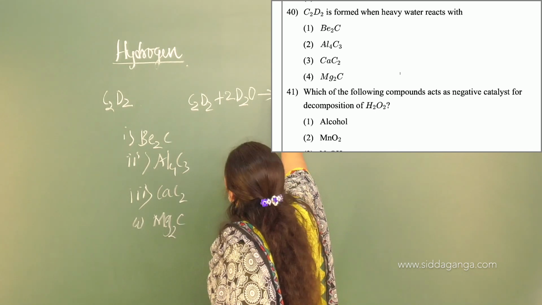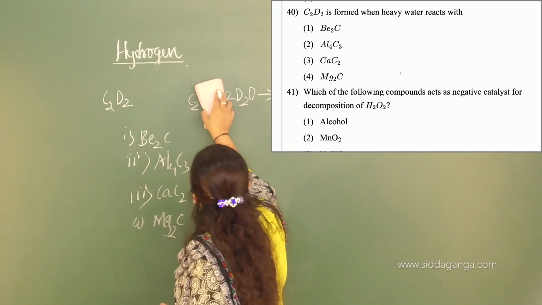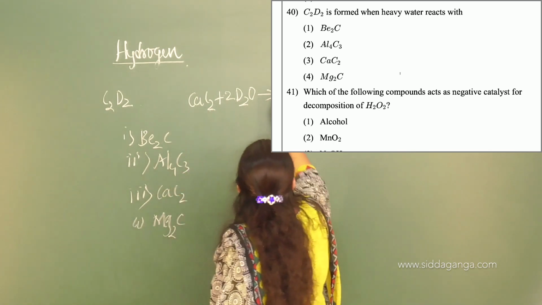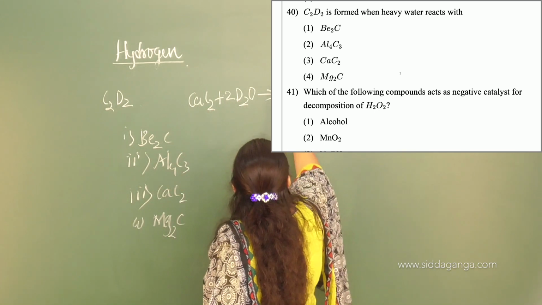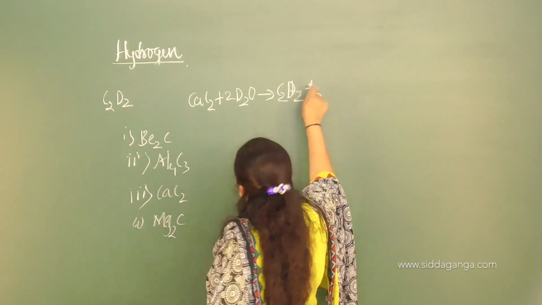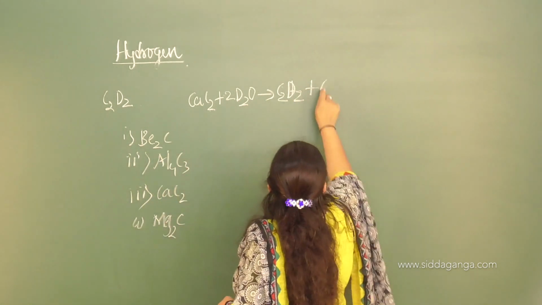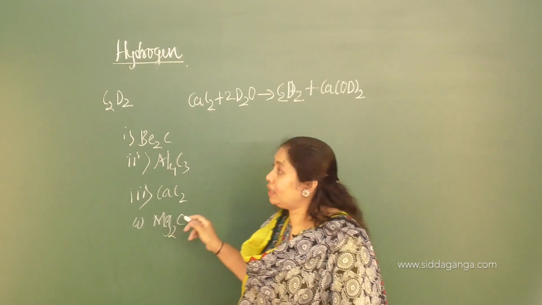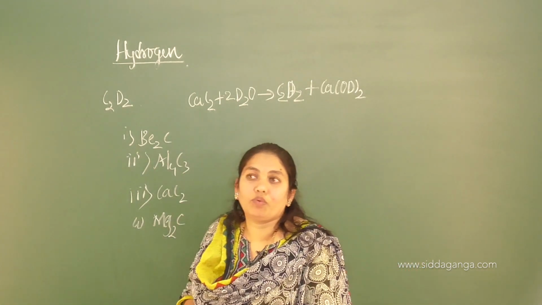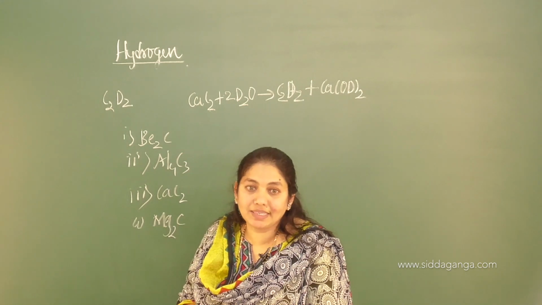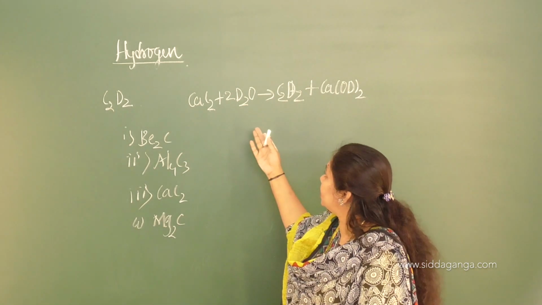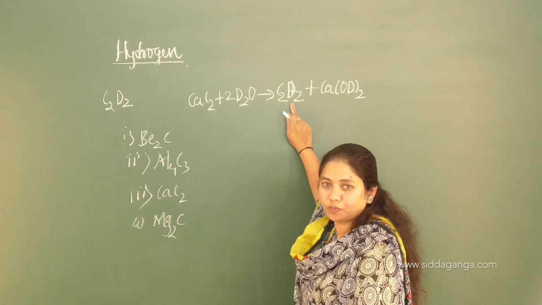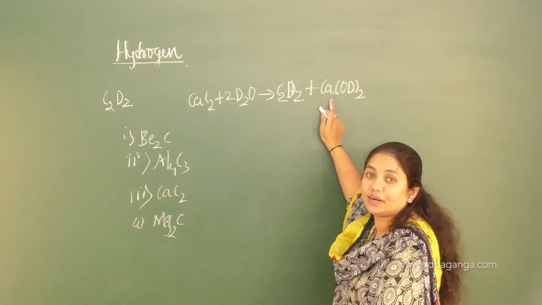So when the carbide reacts with heavy water, 2D2O, it will form our desired compound C2D2. Calcium carbide, actually this is CaC2, will form C2D2 with the formation of Ca(OD)2. So this is simply the same reaction we use in the preparation of alkynes. Acetylene preparation, there we use H2O. What is the product you get? Ethyne, C2H2, right? Along with the formation of calcium hydroxide.